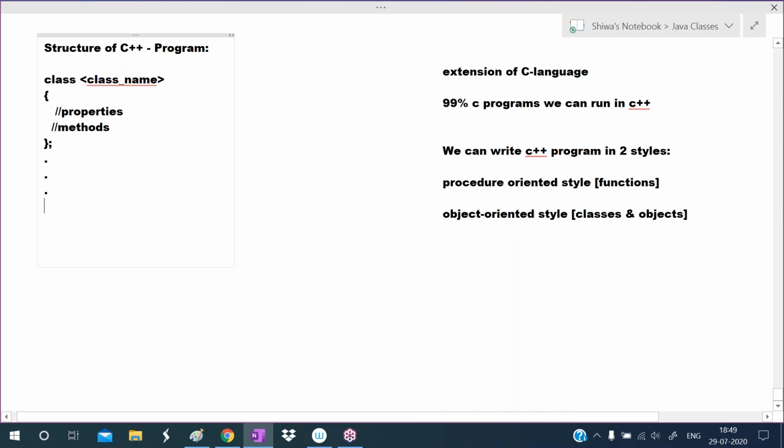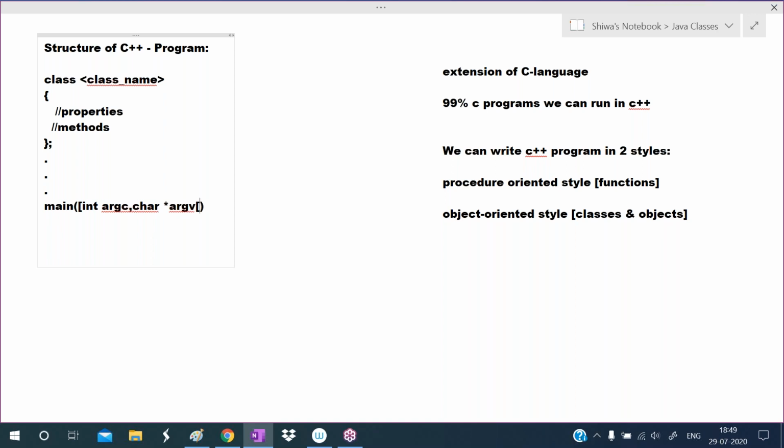Finally, here we define the main function. We write the main function outside of the class. Sometimes if you want to use the command line arguments concept, we can pass the arguments also. The first argument type is int type, and the second argument type is a character array, a character pointer.